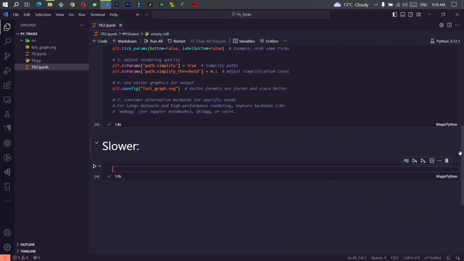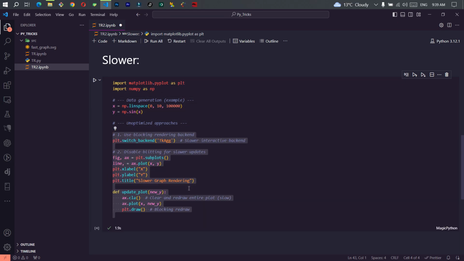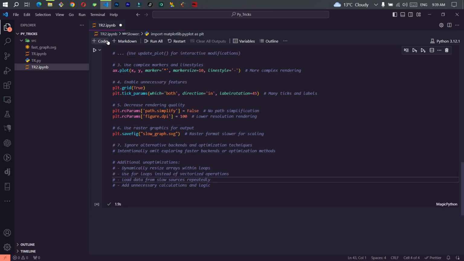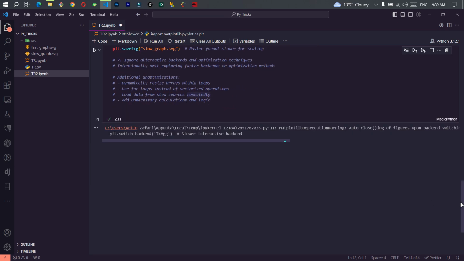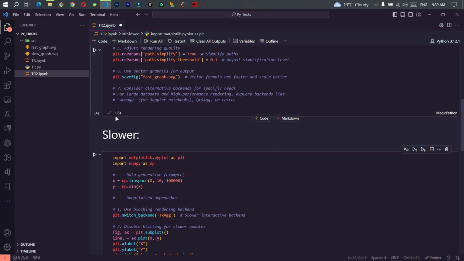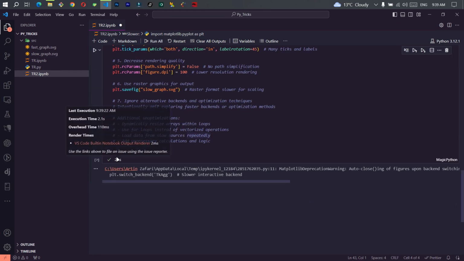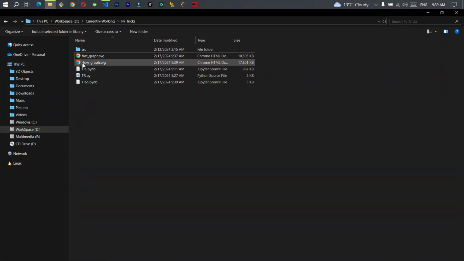Alright, for the slower version, again, we're going to be needing the libraries and the nonsense, the blah blah blah. Nonsense plus the blah blah blah. Now if we run this, these warnings are not very important. Now as you can see, for the time, the faster way took 1.8 seconds. The slower version took 2.1 seconds. Let's see the SVG file again. It gave us another SVG file named slow graph.